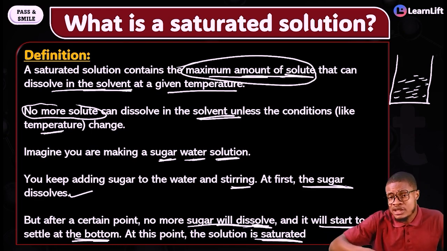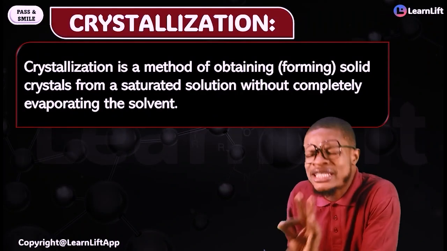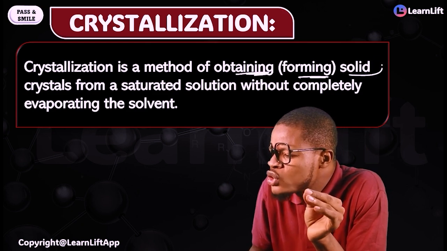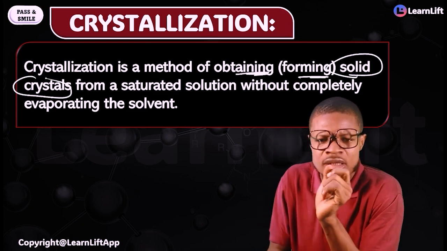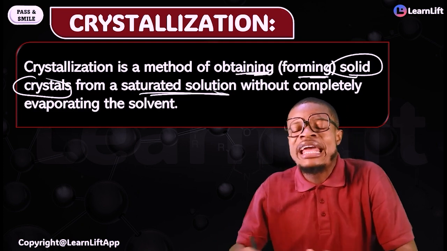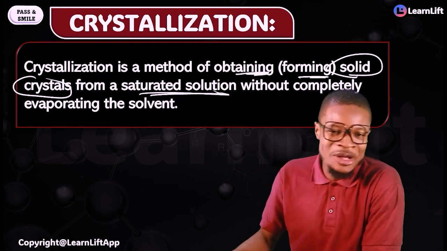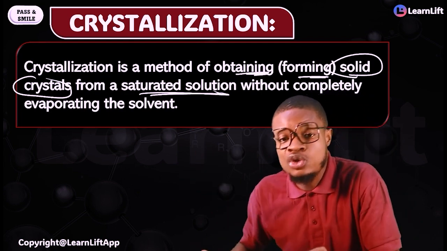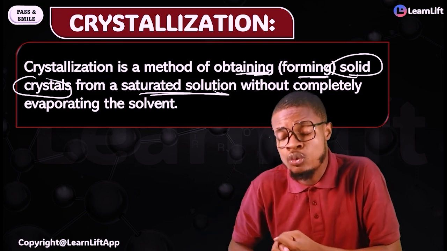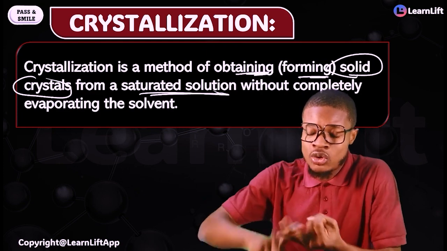Again, what is crystallization? Crystallization is a method of what? Obtaining or forming solid crystals from a what? A saturated solution without completely evaporating the solvent. Now listen to me. Before the end of this class, you get the whole of this. But please, in your crystallization, do we make use of unsaturated solution, saturated solution, or supersaturated solution? What we make use of is what? A saturated what? Solution.